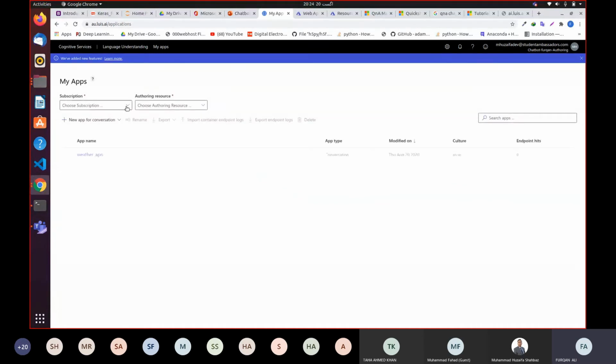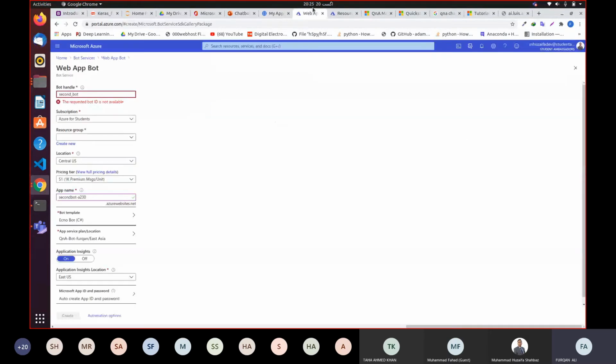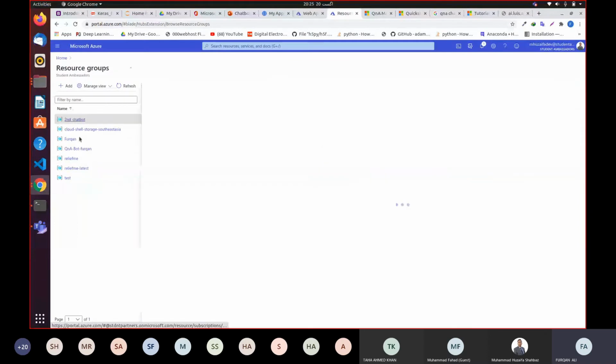Let me see why I'm not seeing my resource group. If I click my second chat bot, I see Q&A bot. Where is it? Chatbot Furqan authoring.